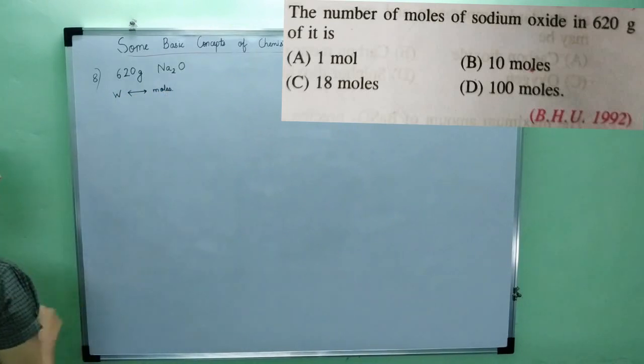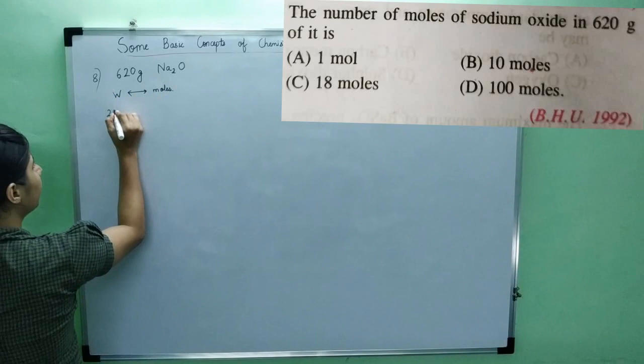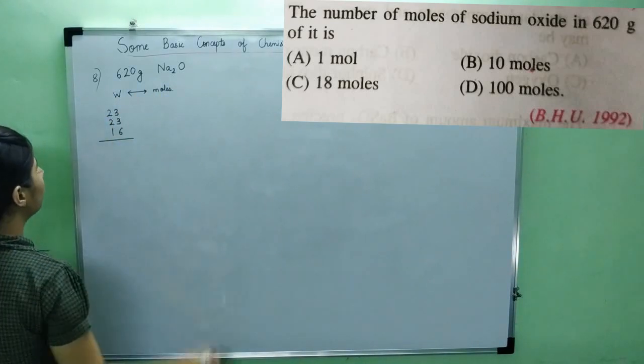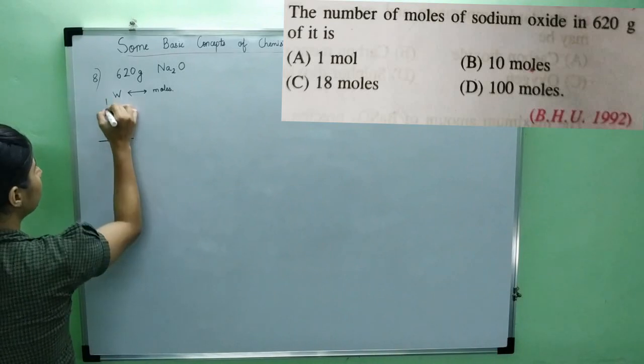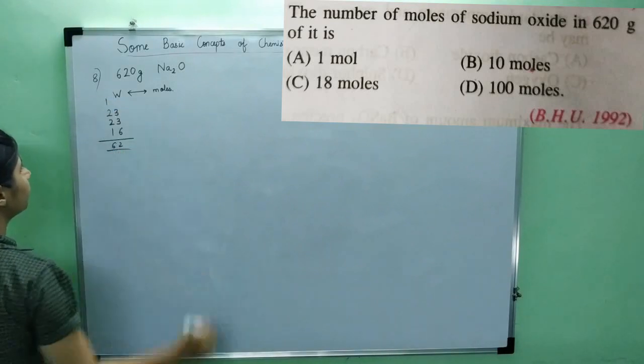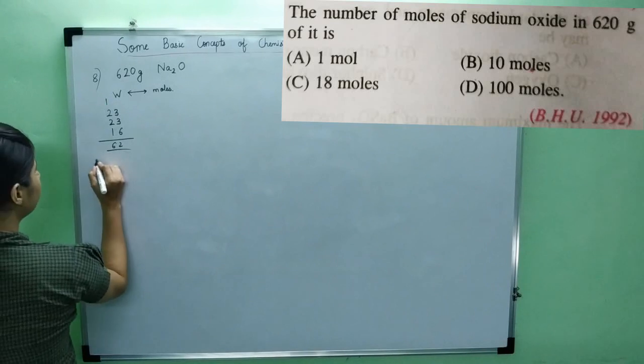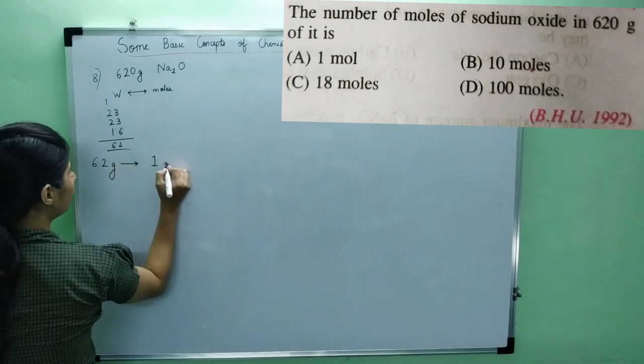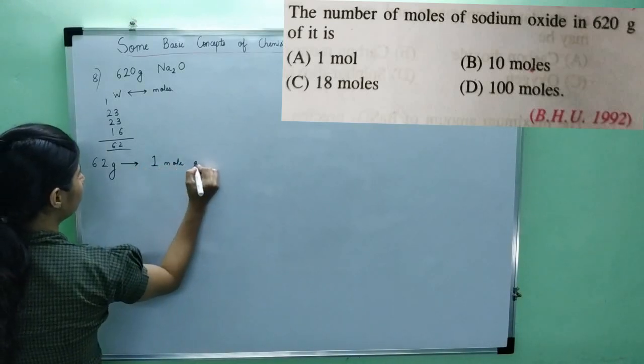Okay? So first I'll find out the molecular weight. So sodium I know it is 23. There are 2 sodiums and 1 oxygen. Okay? So this comes out to be 62. Okay, 62 is the molecular weight of sodium oxide. So 62 grams will contain how many? 1 mole of sodium oxide.